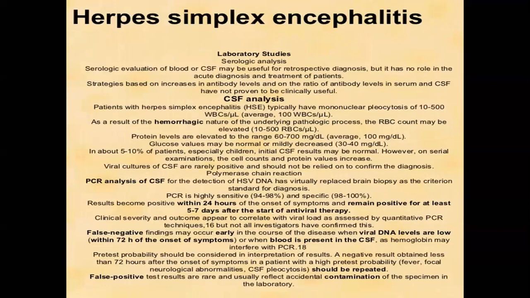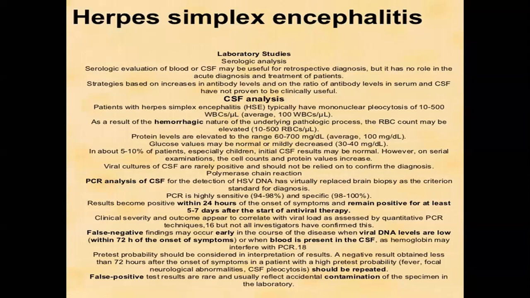Investigations of herpes simplex encephalitis: initially routine investigations like blood CP, urea, creatinine, electrolytes, blood sugar level, and LFT. The gold standard investigation for the diagnosis of herpes simplex encephalitis is lumbar puncture or CSF examination. Lumbar puncture shows the opening pressure is normal, the lymphocyte count is increased, protein is increased, and glucose is normal or decreased. And CSF PCR is done for analysis of herpes simplex virus DNA. So one investigation is lumbar puncture for CSF DR and CSF PCR for the detection of herpes simplex